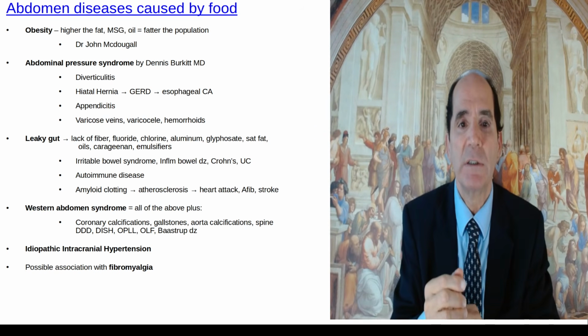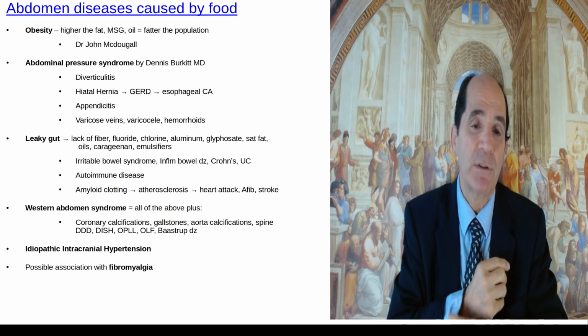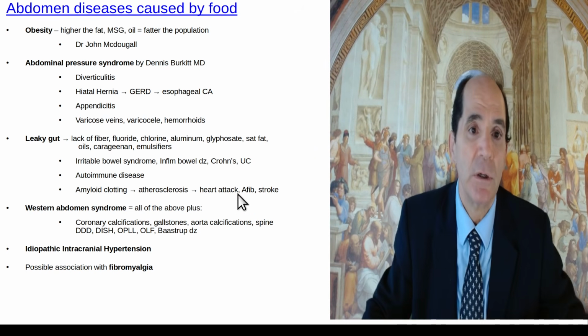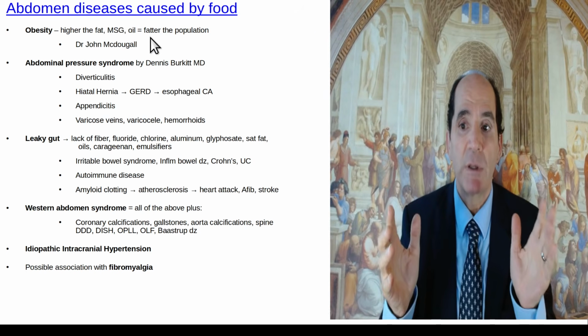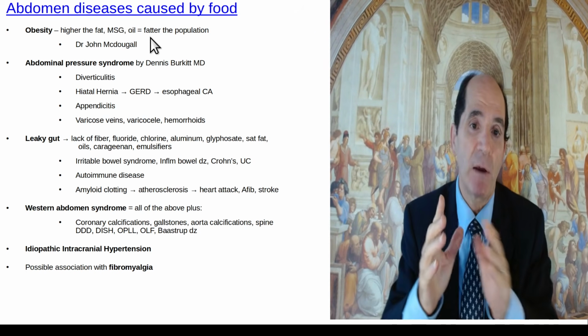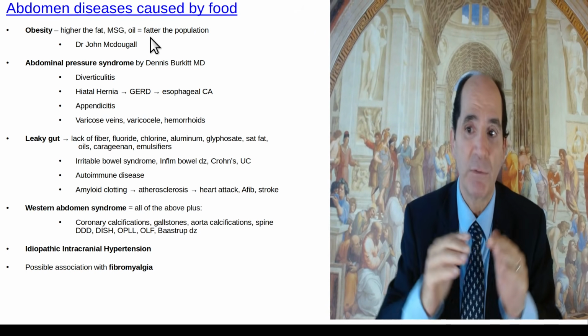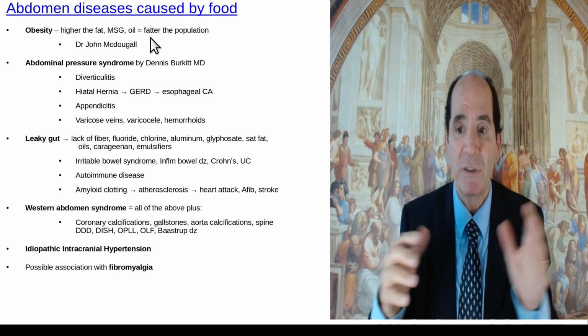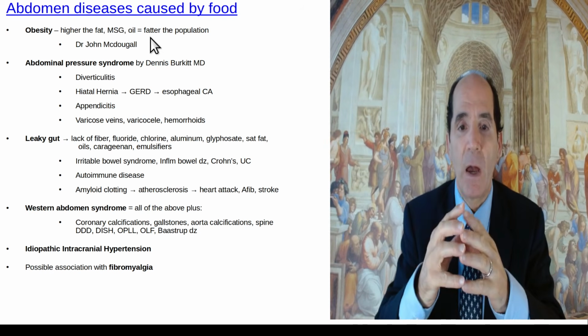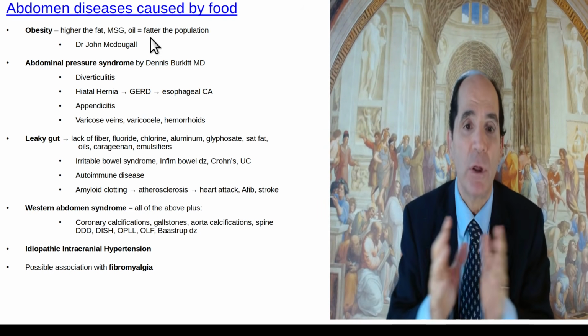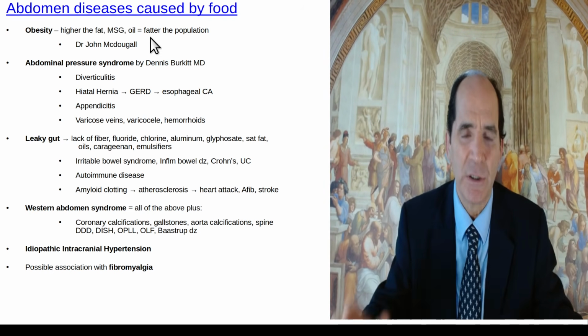As Dr. McDougall had said, the higher the percentage of calories from fat that a population eats, the fatter they get. So that's why white rice, potatoes, sweet potatoes make people skinny, because they only have 1% of calories from fat. Lentils have only 3% of calories from fat. The reason why fruits make people skinny is because fruits are very low in fat, okay? The reason why vegetables make people skinny is because they have such low caloric density. Caloric density is another good way to think of it.